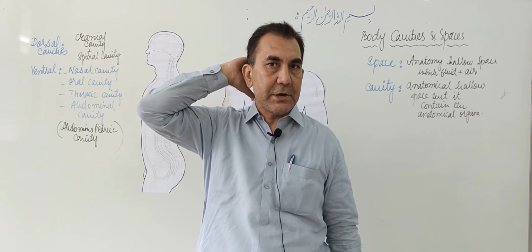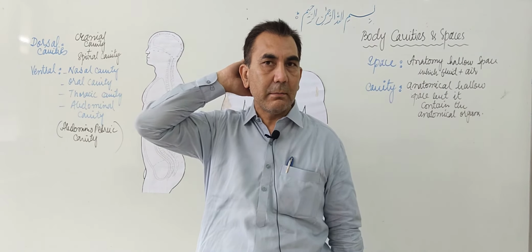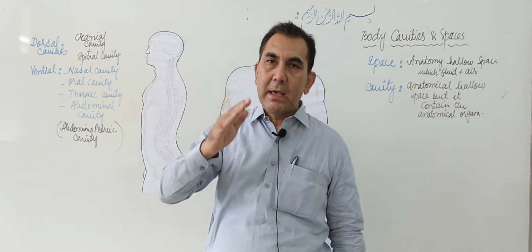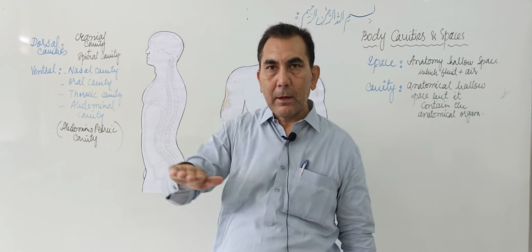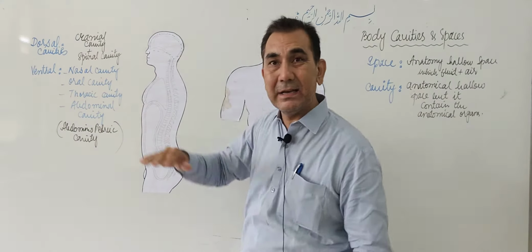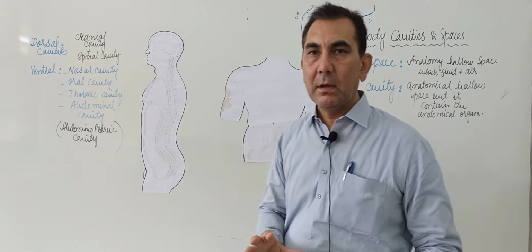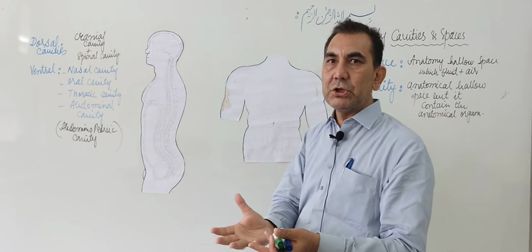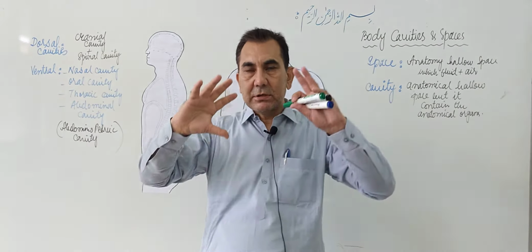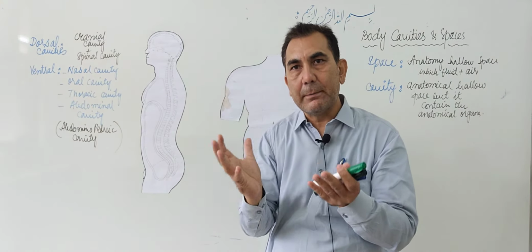From the back side it is made up by the occipital bone, and the floor of the cranial cavity is made up by the base of the skull. So the cranial cavity is made up by different cranial bones.